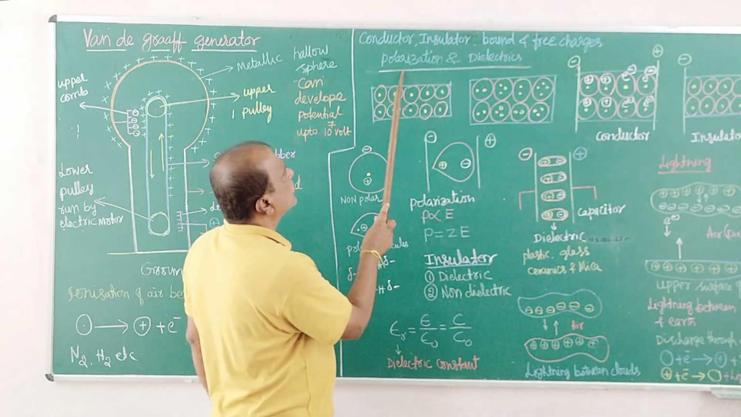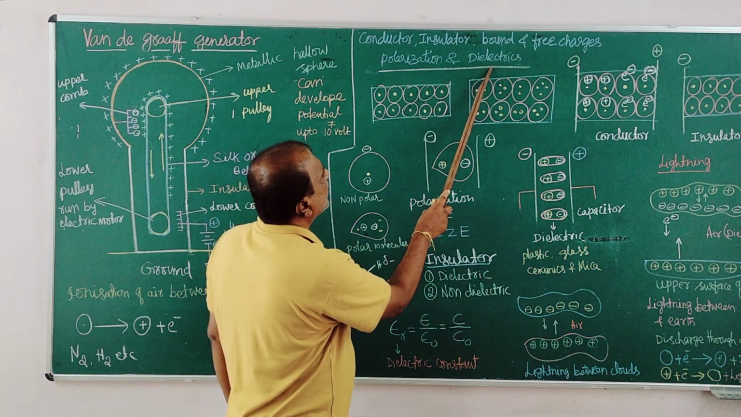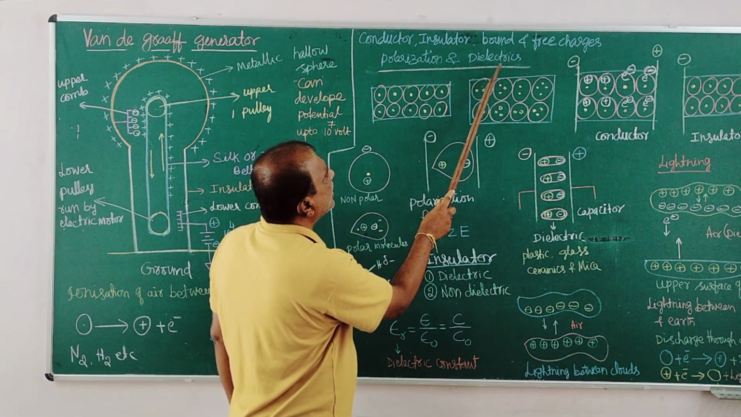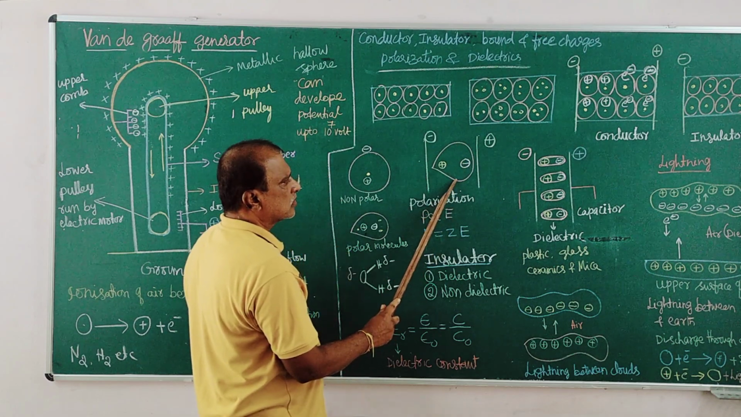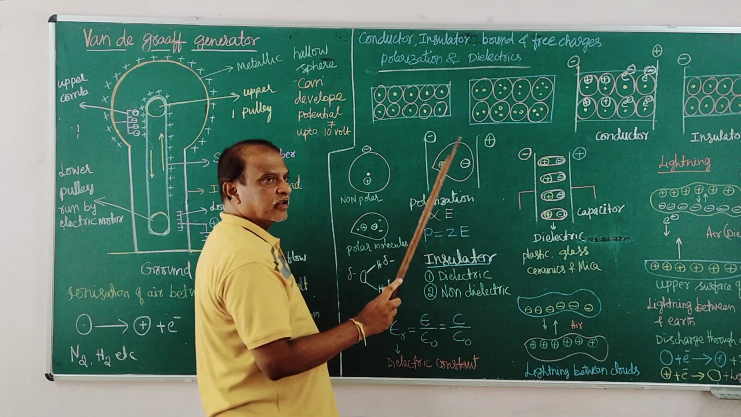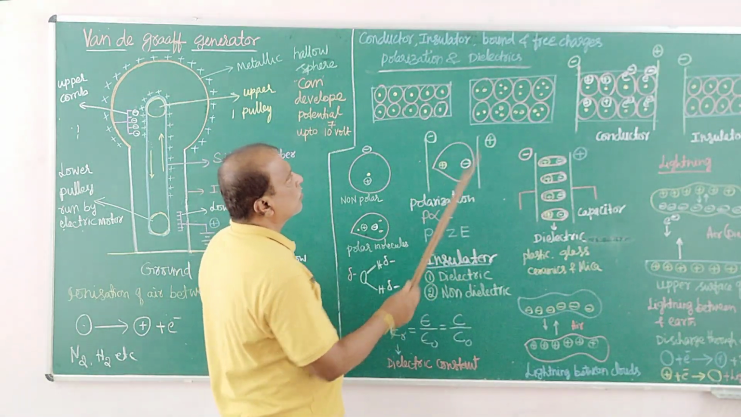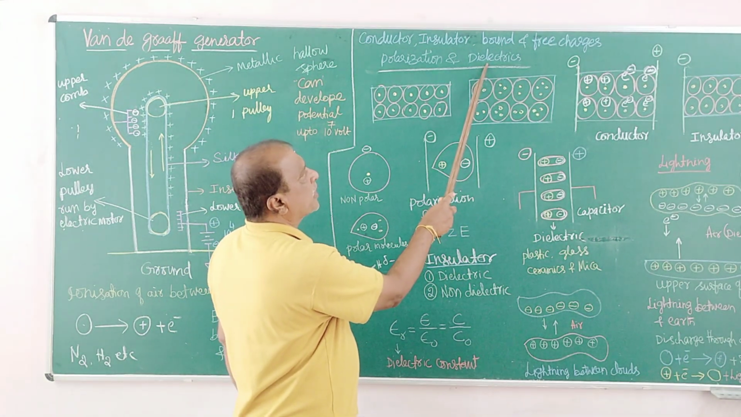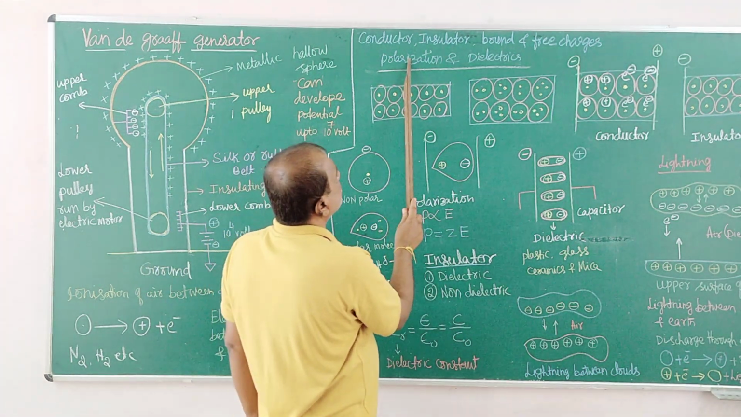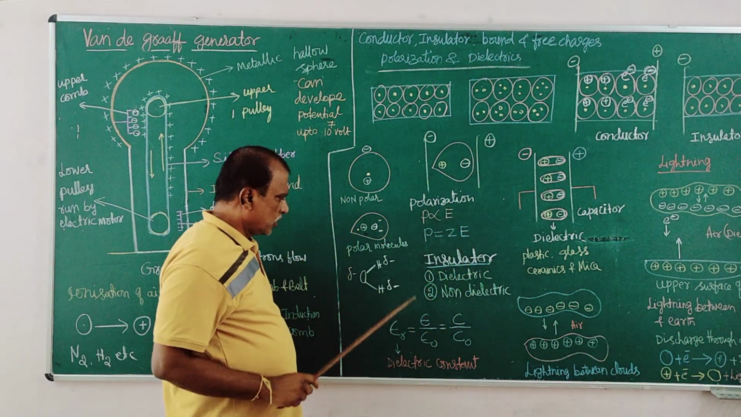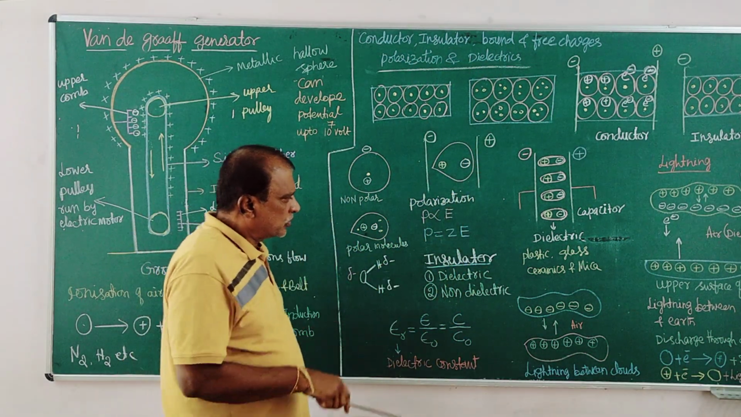Meaning of polarization, meaning of dielectrics. What is a dielectric? A material whose molecules undergo polarization like this. The more the degree of polarization, the better the dielectric property of the material. This is all about the terms polarization and dielectrics.